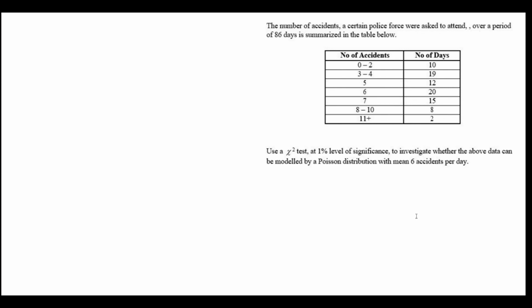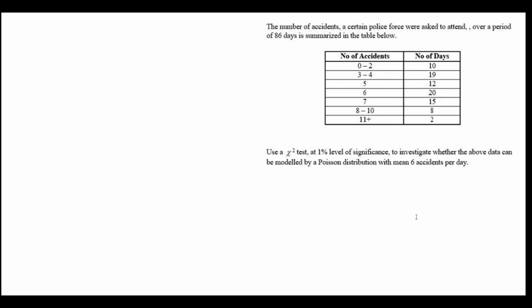In this question, we've been told that the number of accidents that a certain police force were asked to attend over a period of 86 days is summarized in the table below. So we've got intervals of accidents from 0 up to and above 11. We've been asked to use a chi-square test at a 1% level of significance to investigate whether the above data can be modeled by a Poisson distribution with a mean of 6 accidents per day.